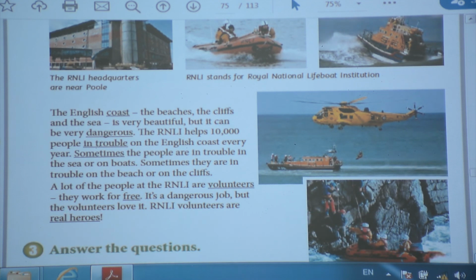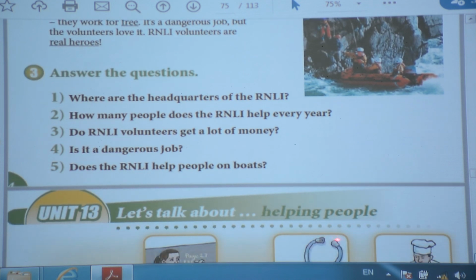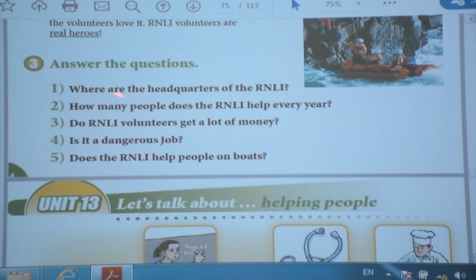Let's answer some questions. Where are the headquarters of the RNLI? You should write near the pool. How many people does the RNLI help every year? 10,000 people.